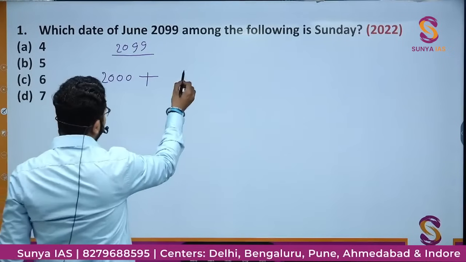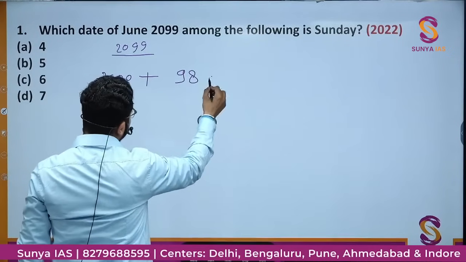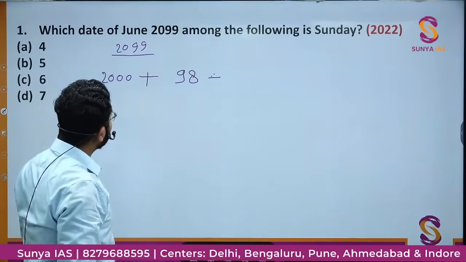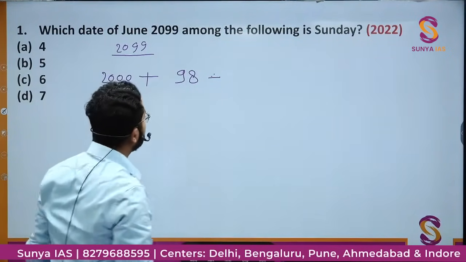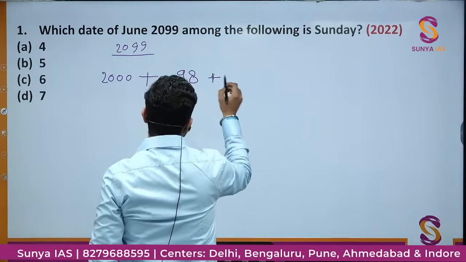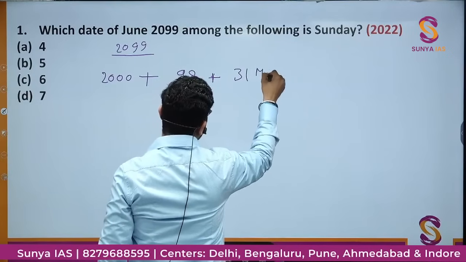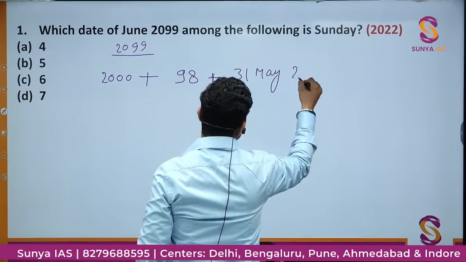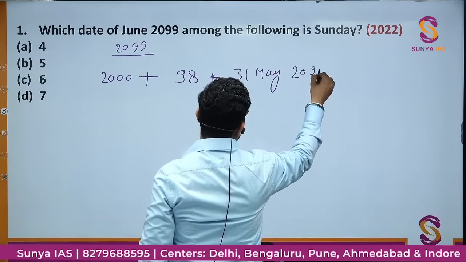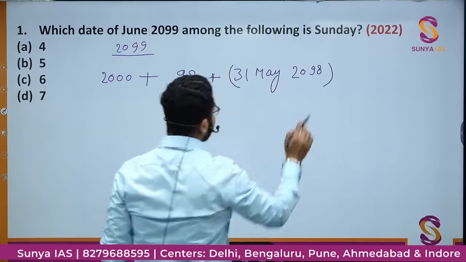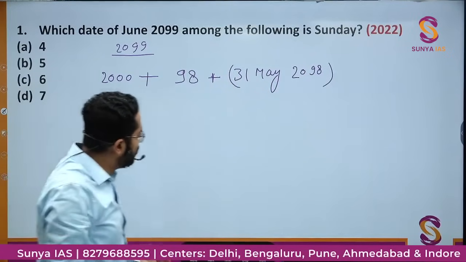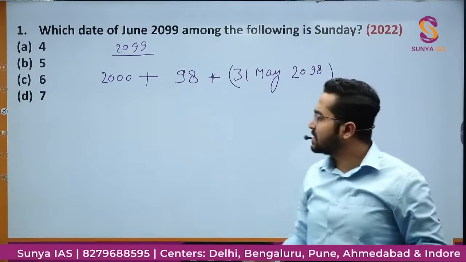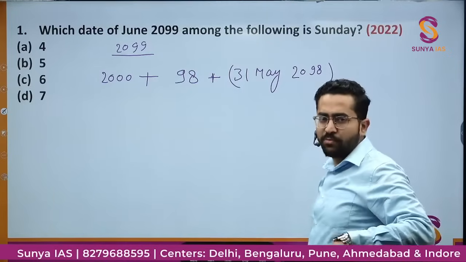That means there will be 98 full years. Then it is asking about the June 2099. So I will take till 31st of May 2098, till 31st of May, because if I know the day on 31st of May, then obviously I can tell you कि किस जून में कौन सा डे होगा.